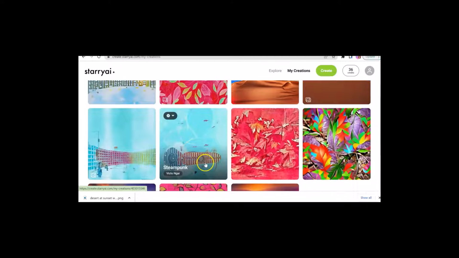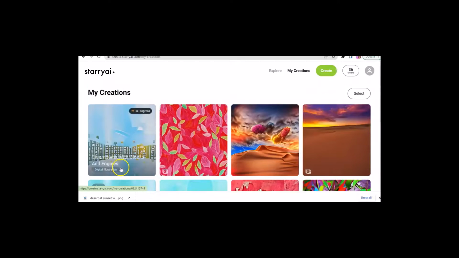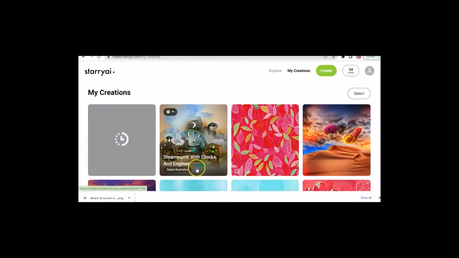And I did the same one here, but I used the word steampunk. The same one here, but with a different style. This was Victo. This was James Jean. I really like that one. It gives a little texture to the background. This one wasn't quite steampunk enough for me. And so we're going to see how this one looks. This one's still in progress.